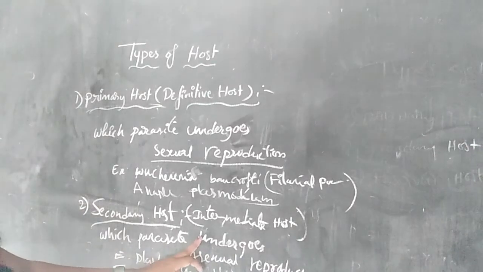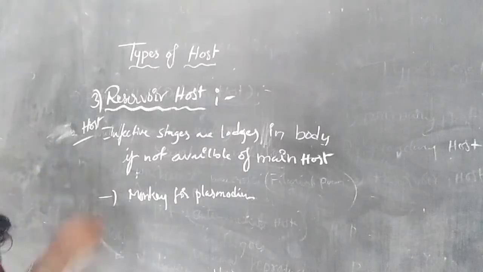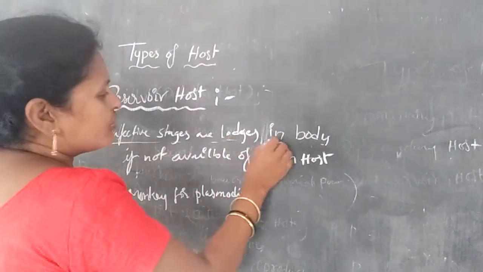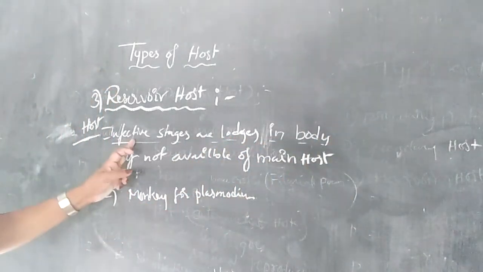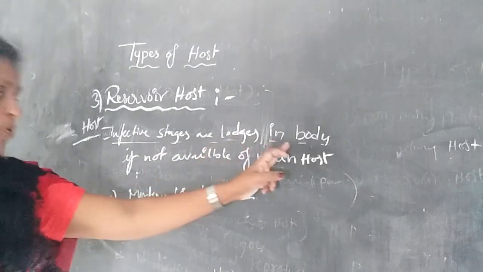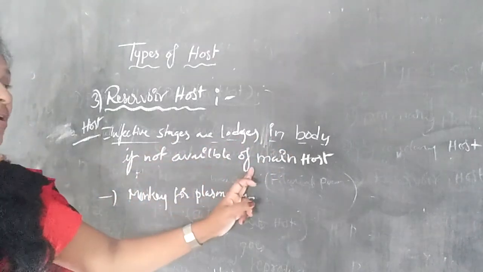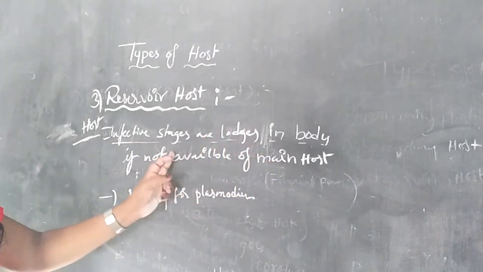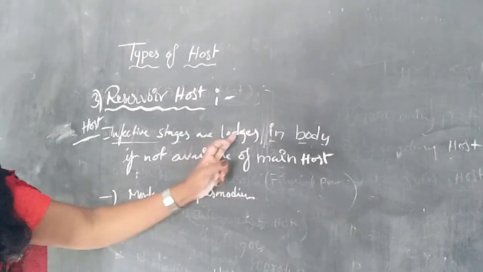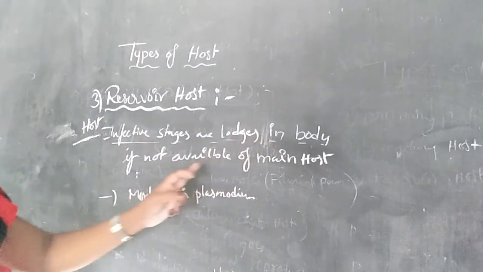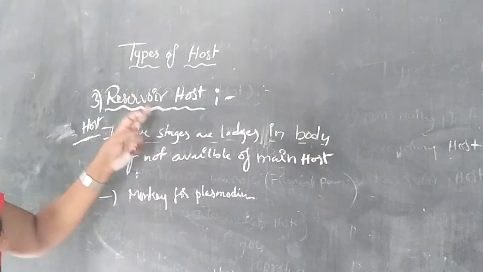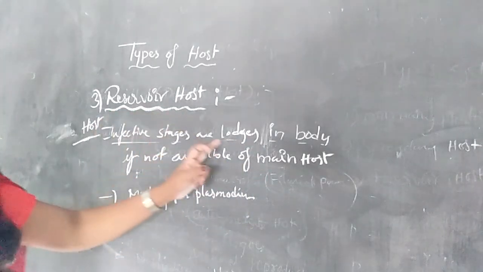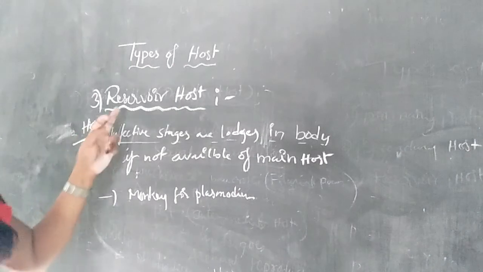Okay, and the third one is the reservoir host. In a reservoir host, the infective stages are lodged in the body. If the main host is not available, the infective stages are stored inside the bodies of other hosts. What is a reservoir host? If the main host is not available, then infective stages are lodged in the body of another host. So that is the reservoir host.